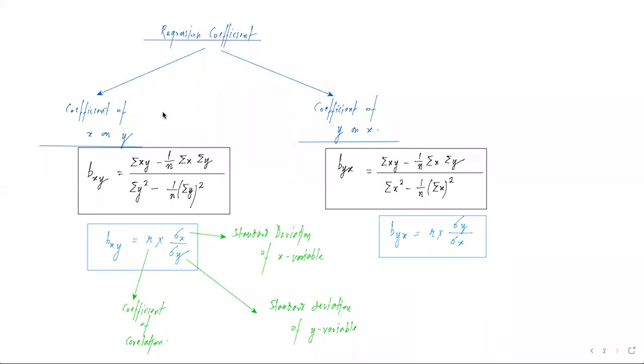तो यहाँ पे भी हम देख सकते हैं the parameters are already defined. That what is sigma x? It is standard deviation of the x variable, and sigma y is standard deviation of the y variable, and r का मतलब हमने already बता दिया है that it is coefficient of correlation.